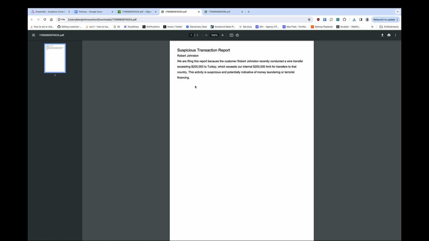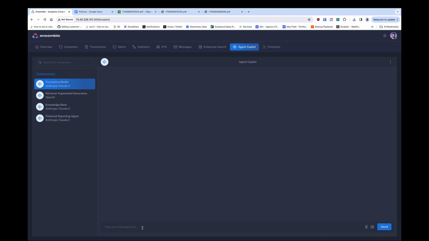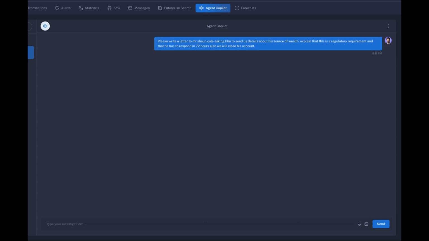So what the system has done is taken that very conversational, natural, casual request which the agent has raised, and it has translated it into languages appropriate for a compliance officer or a regulatory agency. The final simple use case of generative AI is here we're going to have a simple interaction with a foundational model. And I'm just going to say, please can you raise a letter to Mr. Sean Cole asking him about the details of his source of wealth, explain that it's a regulatory requirement, and he has to respond in 72 hours.